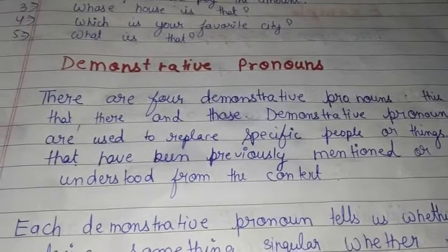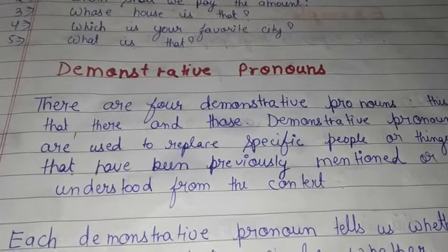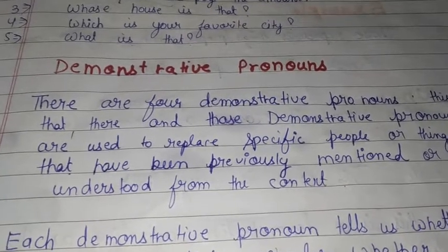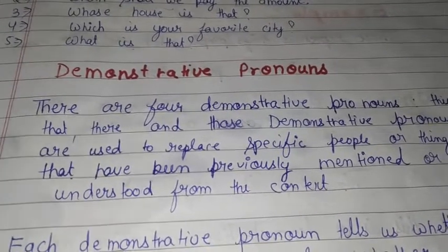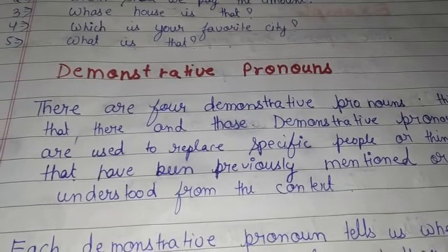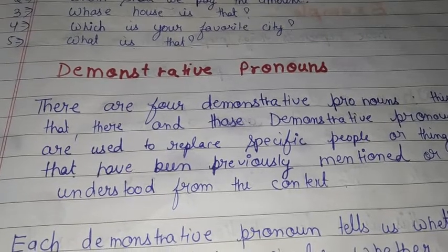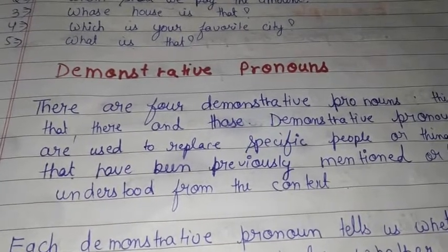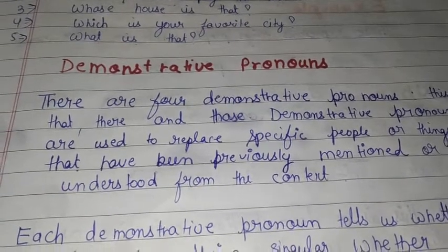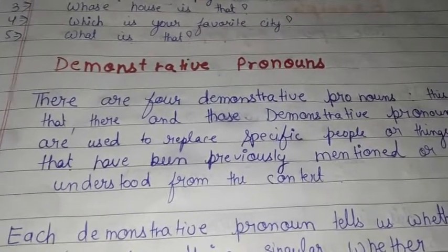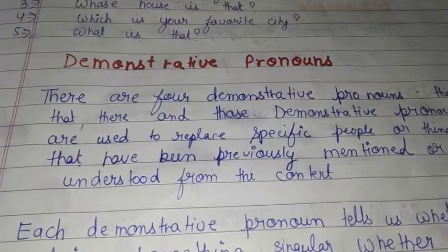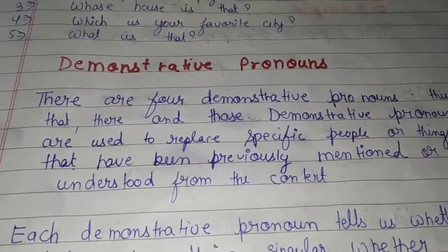So how many types of demonstrative pronouns are there? There are mainly 4 types of demonstrative pronoun. What are those? Can you name them? Yes. This, that, and these and those. So these are the 4 types of demonstrative pronoun. So why do we use demonstrative pronoun? We always use demonstrative pronoun for replacing specific people or specific things that have been previously discussed or previously mentioned.